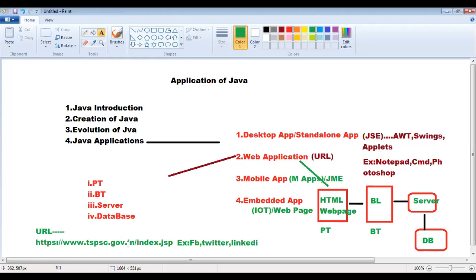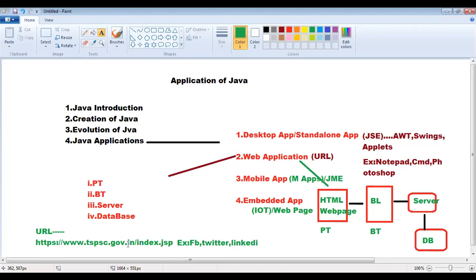Okay, these are the four types of applications developed with the help of Java. The first thing is desktop applications or standalone applications. The second one, web applications. The third thing, mobile applications. The fourth thing, embedded applications.